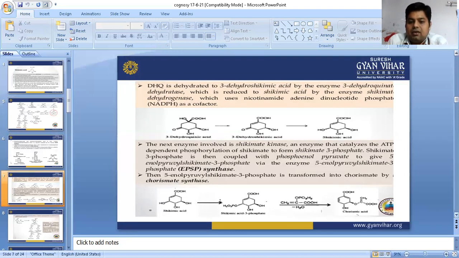So we can see shikimic acid converted into shikimic acid 3-phosphate, and that converted into chorismic acid. This is the complete biosynthesis of shikimic acid, how chorismic acid forms and how shikimic acid forms.